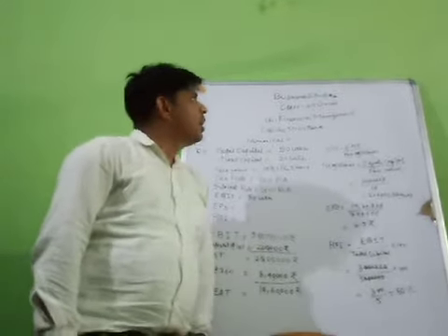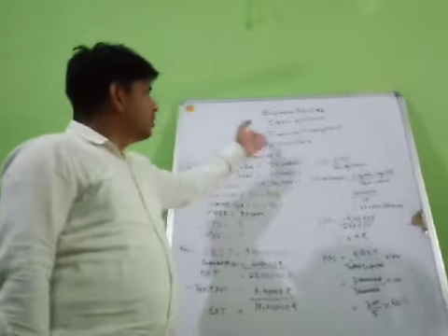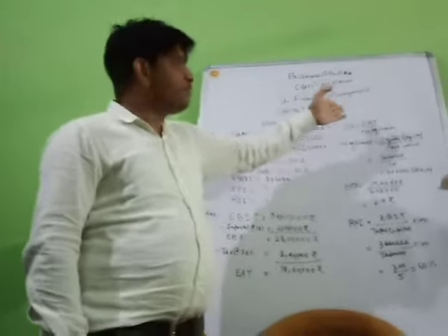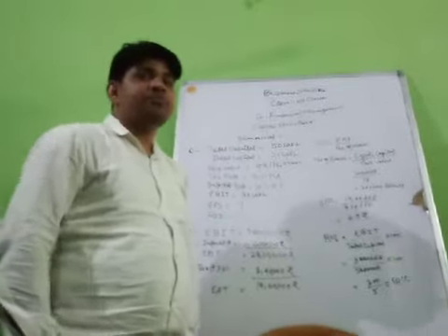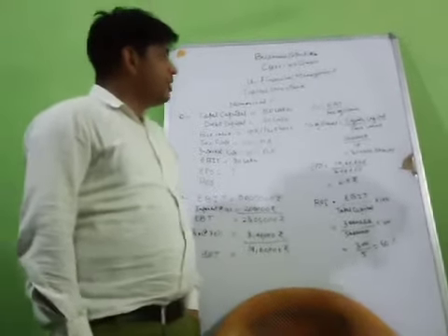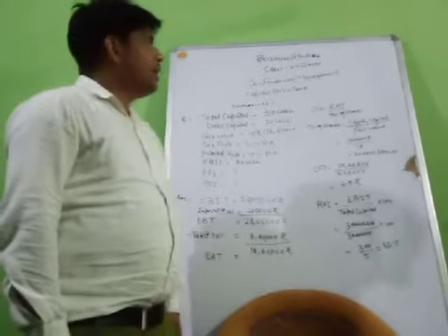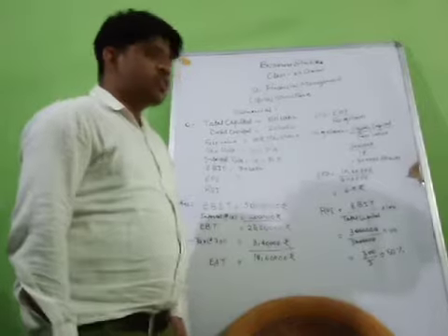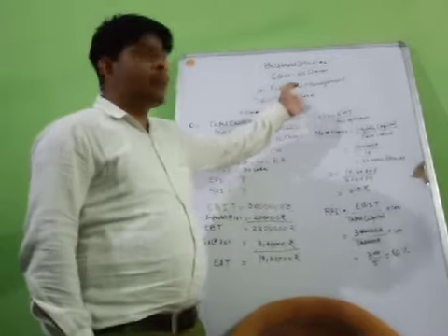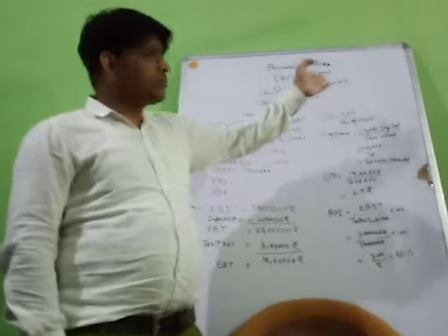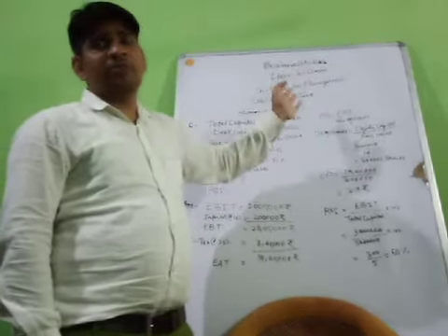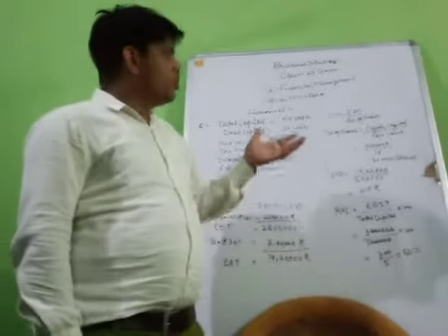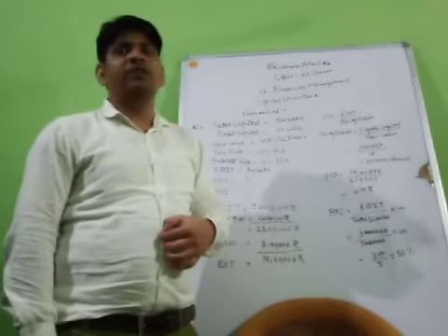As we discussed, Part B, in which we discuss financial management, the first chapter of Part B, and we covered many topics from this chapter. Now a very important topic is going on, that is called capital structure. Capital structure indicates the ratio, the proportion of debt and equity. It represents how much equity and how much debt will be employed by the company to perform the different financial activities.